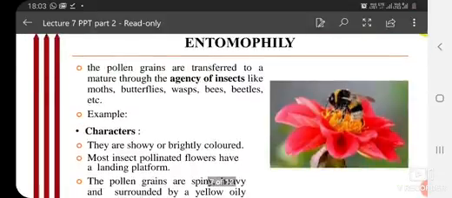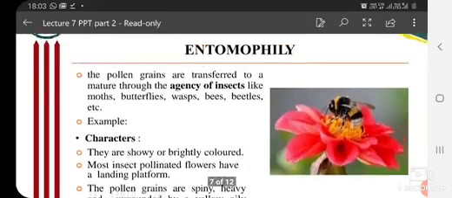Now entomophily. As I have told you, hydrophily and anemophily are under abiotic agents, meaning wind and water. Under biotic agents there are many, like birds, bats, bees.